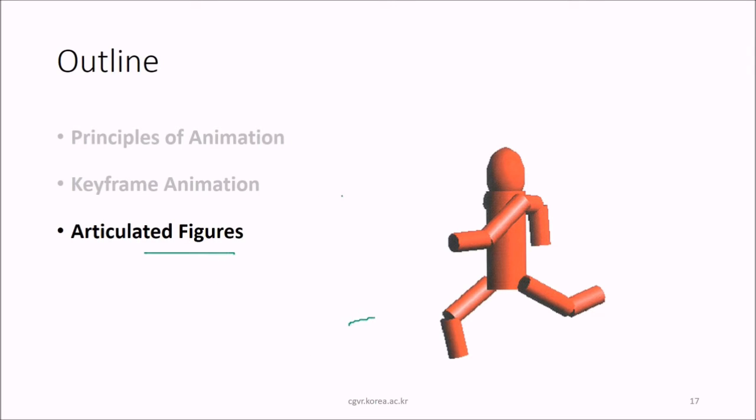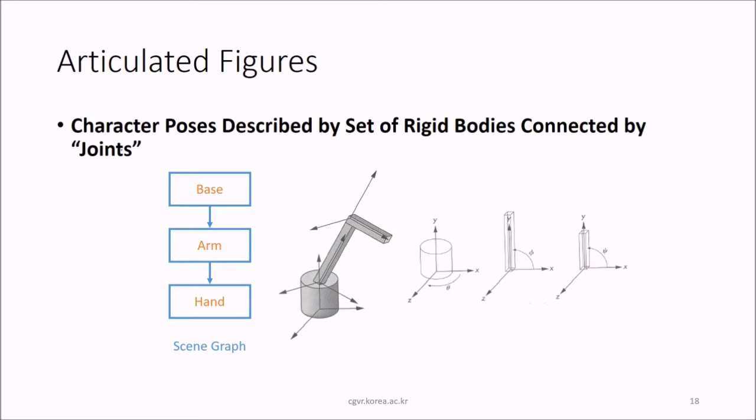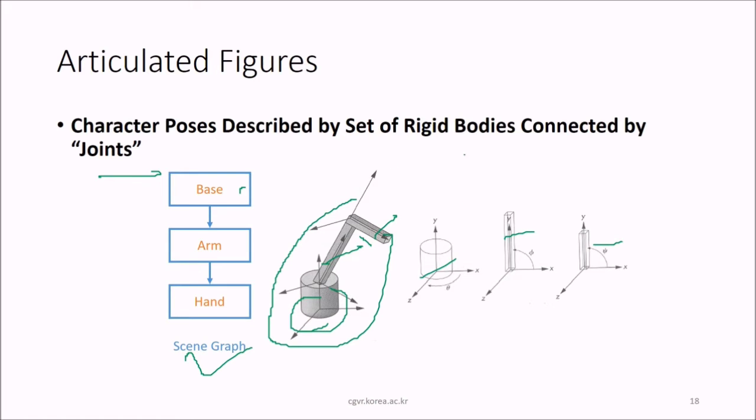Now we come to articulated figures. Articulated figures means the character poses are described by a set of rigid bodies connected by joints. In this you have a base, then an arm, then a hand. This is a simple scene graph, and you can see the character poses are described by a set of rigid bodies connected by these joints.